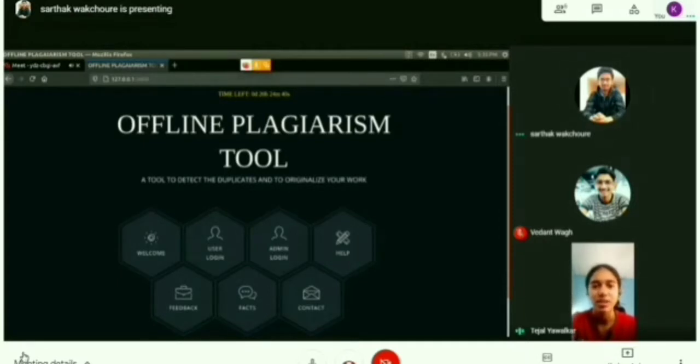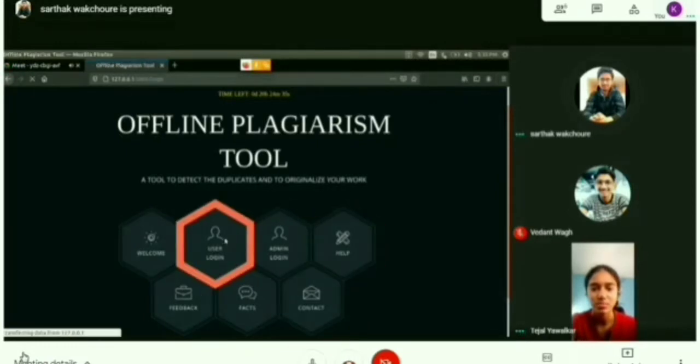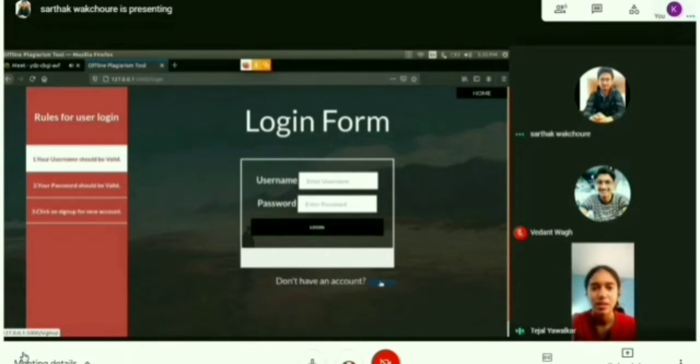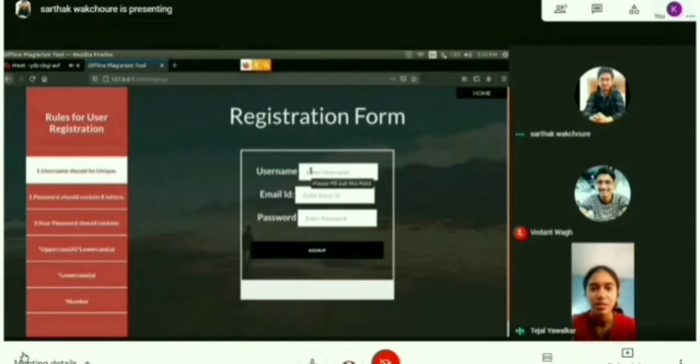I will proceed towards the implementation of the project. This is the very first page of our project, where you can see various tabs which direct us to the respective pages. The first aspect is user login. If the user hasn't created an account, then he will go to the sign up button and get directed to the page where he has to put in the credentials according to the instructions, and then hit sign up.